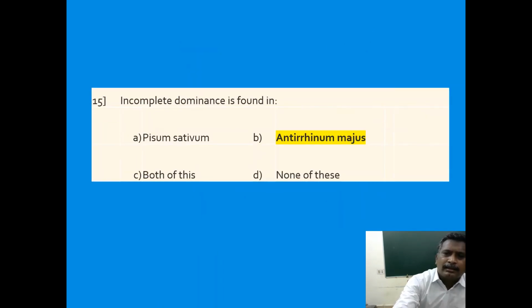Incomplete dominance is found in Mirabilis jalapa. Pisum sativum was taken by Mendel. It is an experimental material. Okay. Antirrhinum majus was taken by Correns.